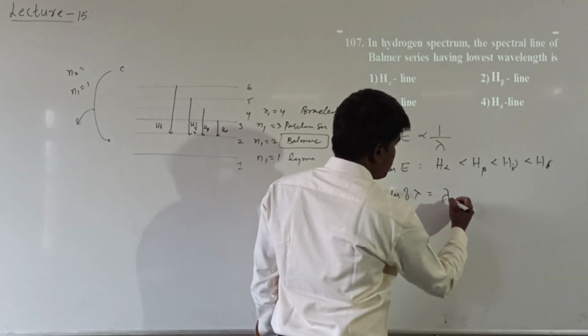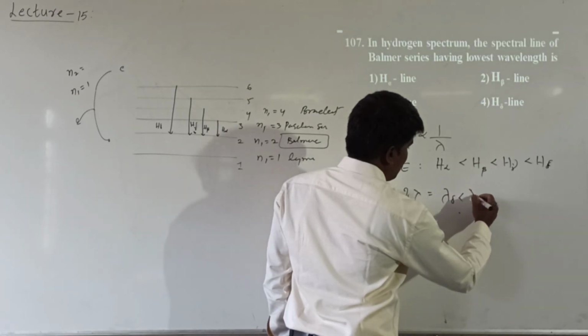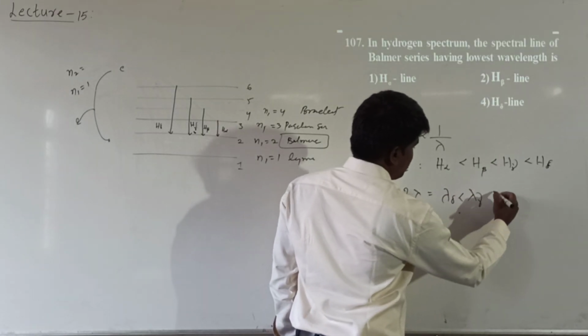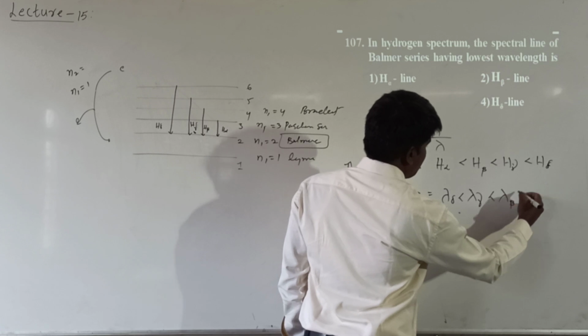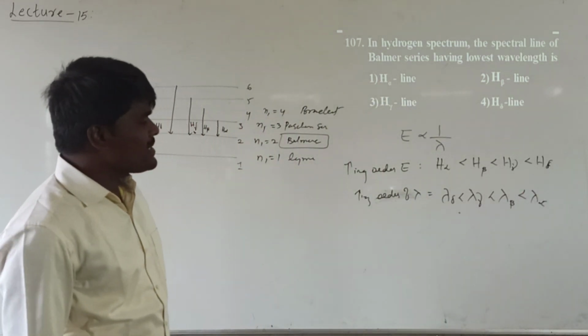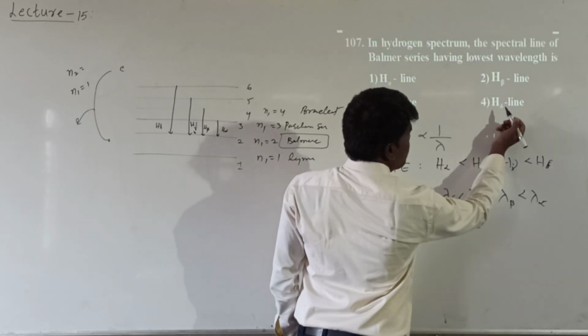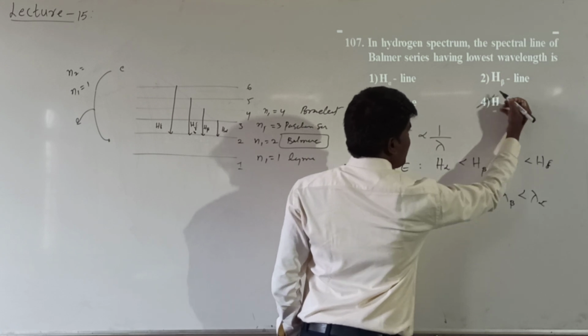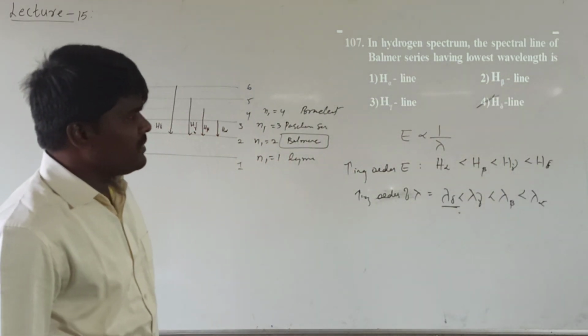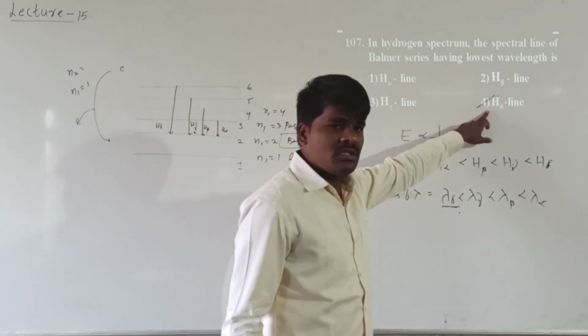It will be lambda delta, lambda gamma, lambda beta, lambda alpha. So, which is having lowest wavelength? This delta line in the Balmer series will contain the lowest wavelength because it requires maximum energy, right?